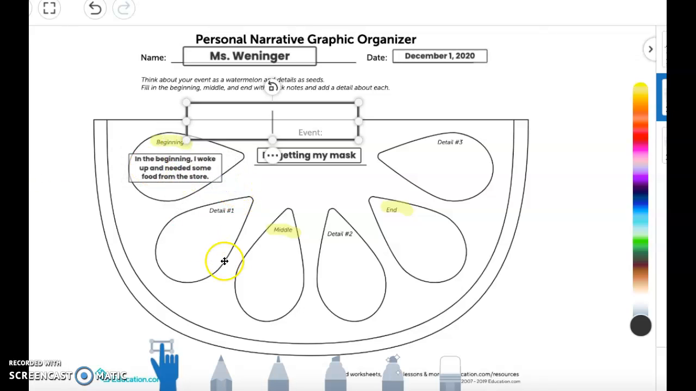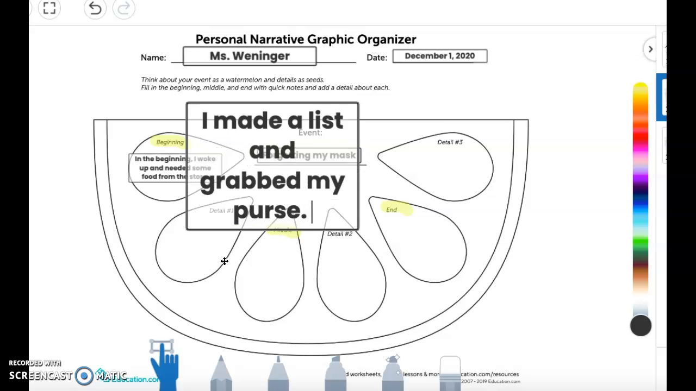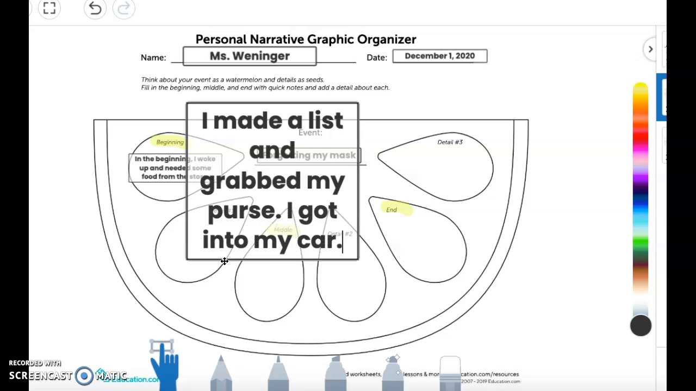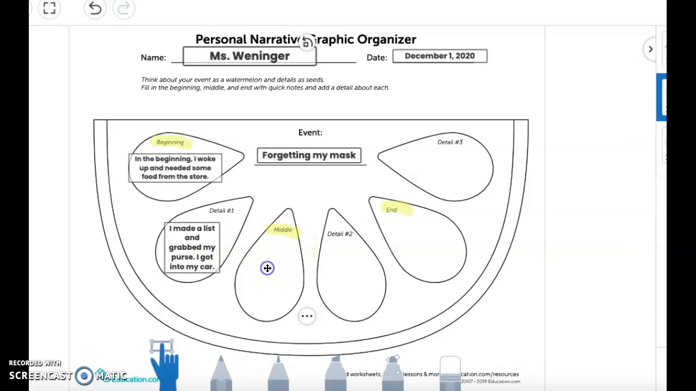And then just to add a detail, I made a list and grabbed my purse. I got into my car. Okay, so that's 2 sentences, which again, that's okay. I made a list and grabbed my purse. I got into my car.